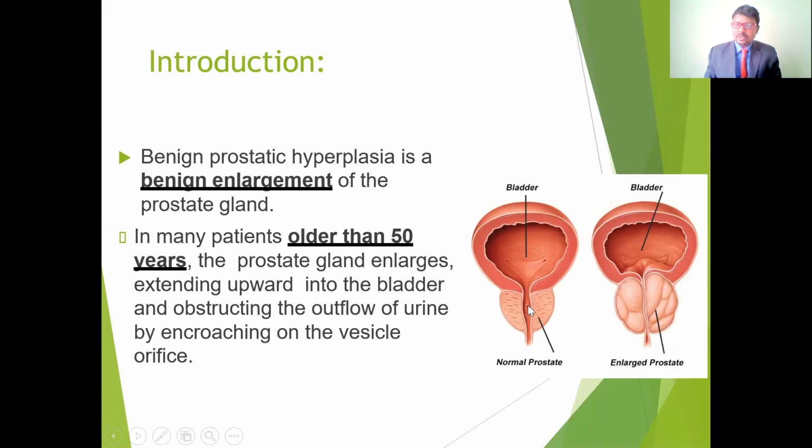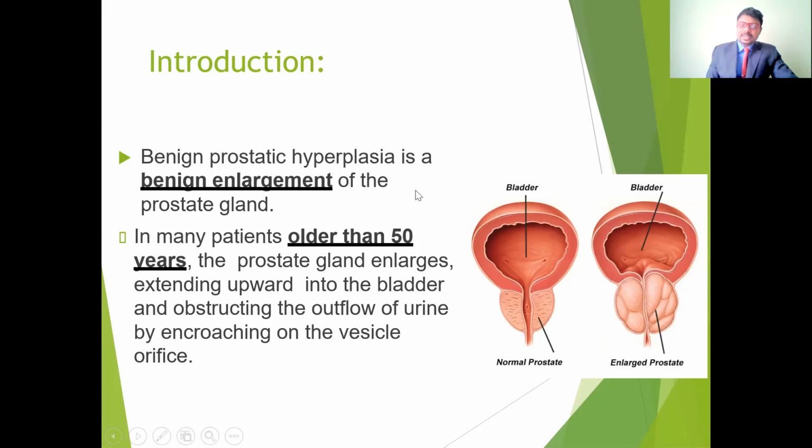If there is any abnormality in the prostate, what happens? Because of the enlargement, it becomes swollen, and it compresses the urethra, giving an obstruction to the urethra. It may lead to obstruction of the urinary flow. Because of this, it may give complications in the urinary bladder, as well as in the reproductive system.